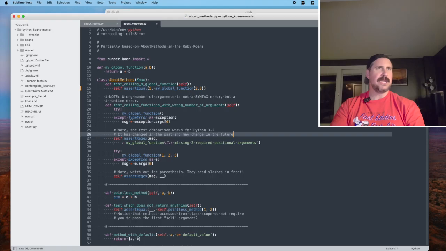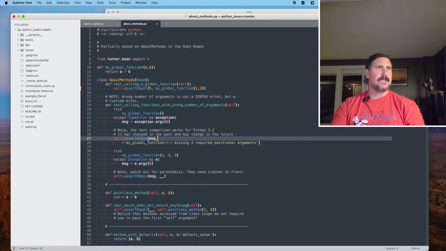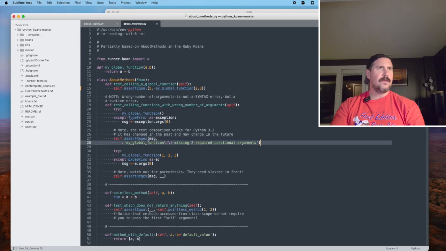It has changed in the past and may change in the future, okay? So we're going to do an assertion that says, I see that the error that is returned says you're missing 2 required positional arguments, okay?